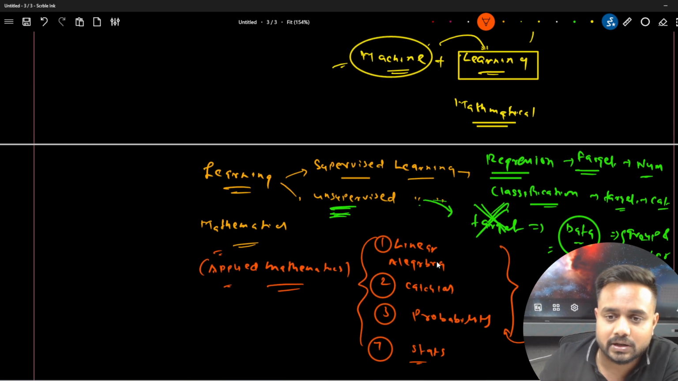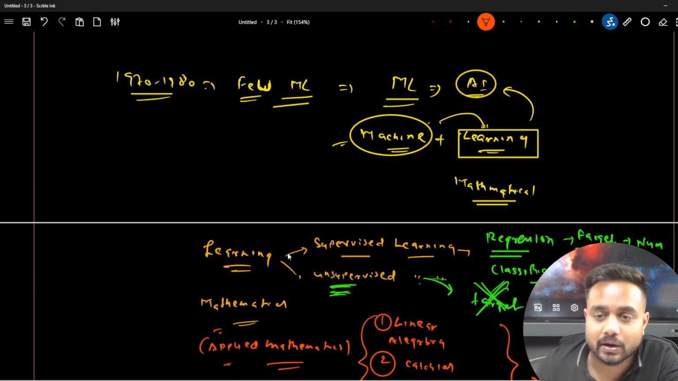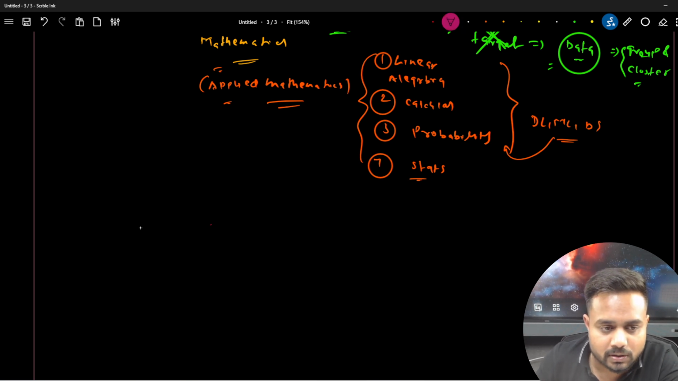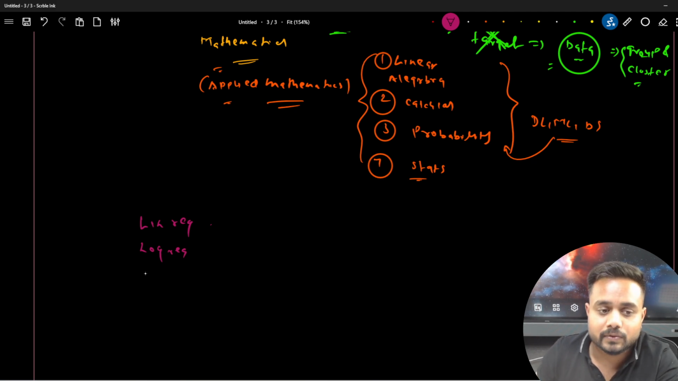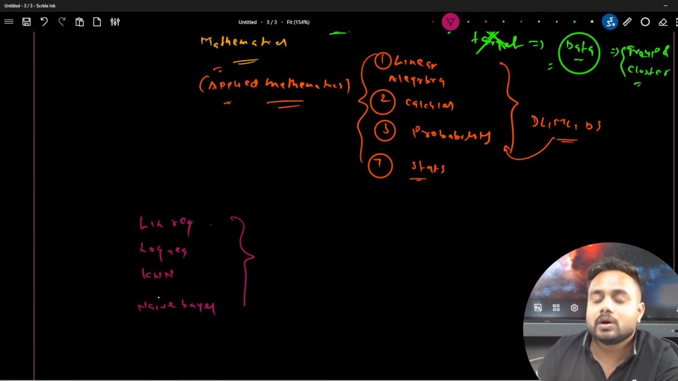So in these techniques, the supervised technique and the unsupervised technique, a few machine learning algorithms got too much popularity. Let me write down the algorithm names. Linear regression got too much popularity. Logistic regression got too much popularity. The next one, KNN, got too much popularity. Naive Bayes also got too much popularity. So these algorithms got popularity.